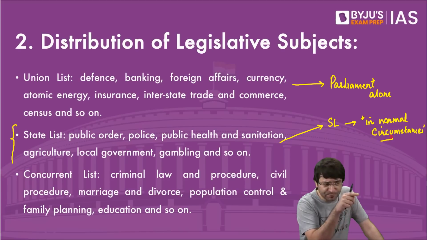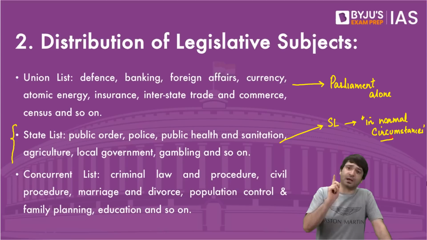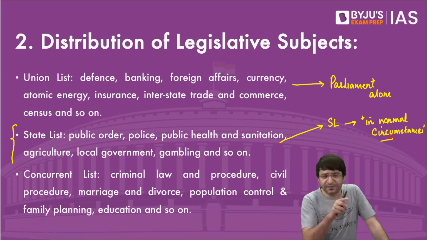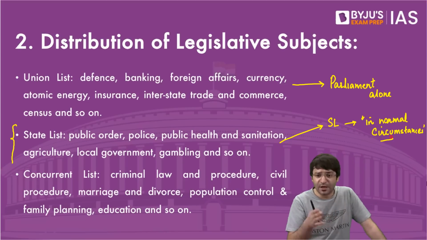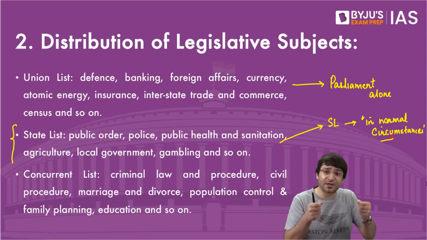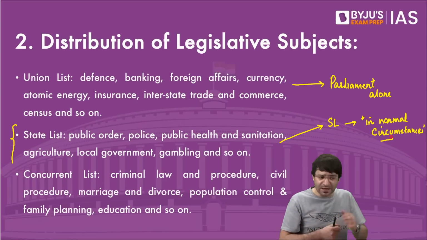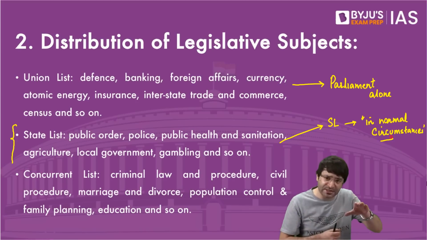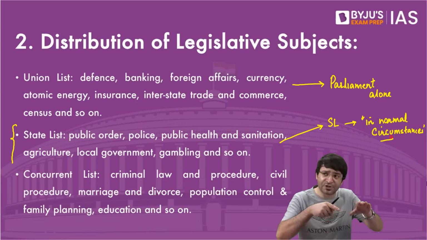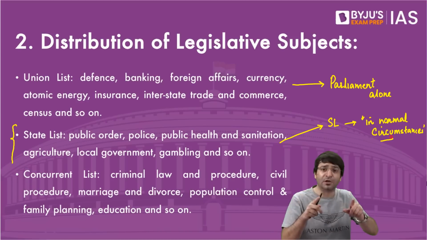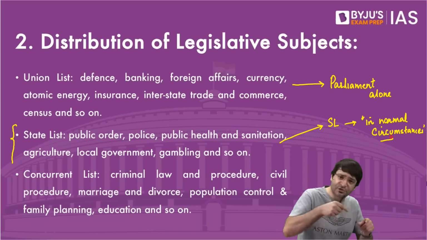Now, when there is a president's rule for a state, who can make law for that state? Parliament. Similarly, we have discussed national emergency, where Parliament assumes concurrent power of legislation. That means even if there are subjects mentioned in the state list, during national emergency, Parliament also can make laws on any of these items mentioned in the state list.